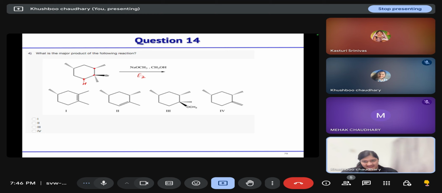Here the hydrogen is anti, so that is possible; here the hydrogen is on the same side as the leaving group. In E2 elimination, an anti-periplanar arrangement is needed. In one step only it will go, and carbocation will not generate. This base will abstract the proton and then bromide will leave. So the correct option is option 2.